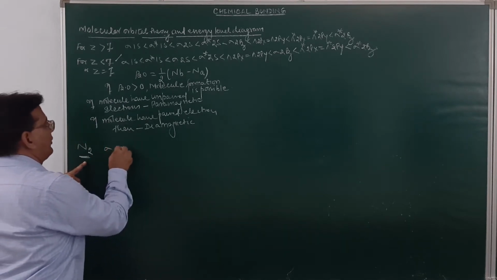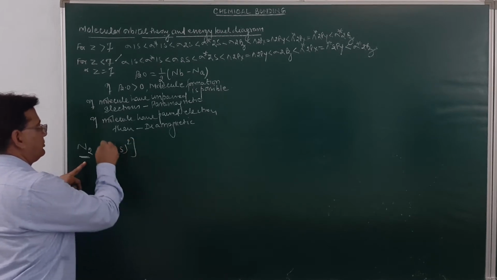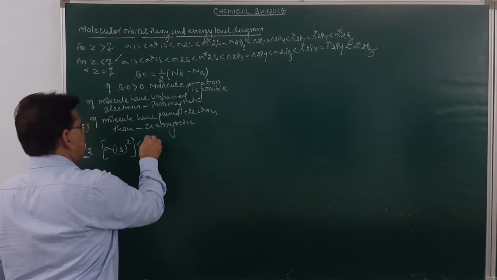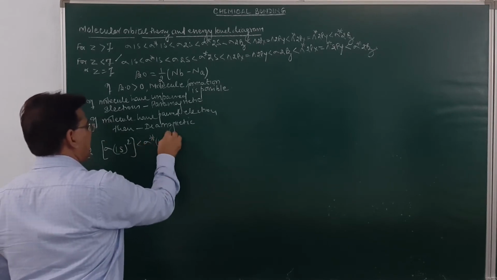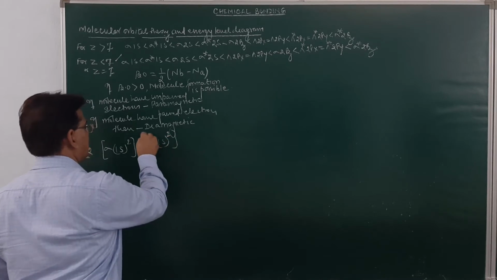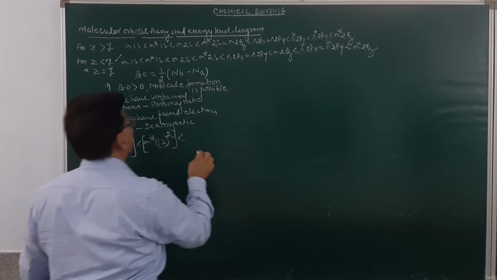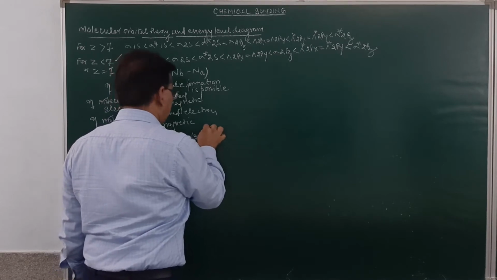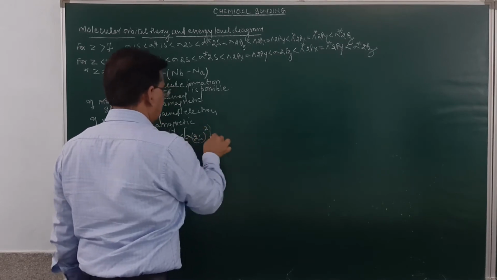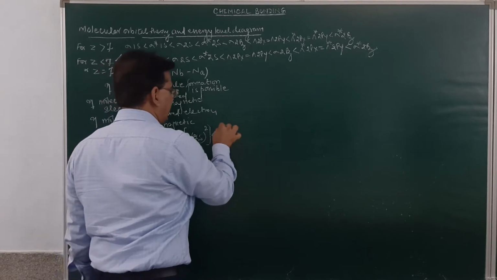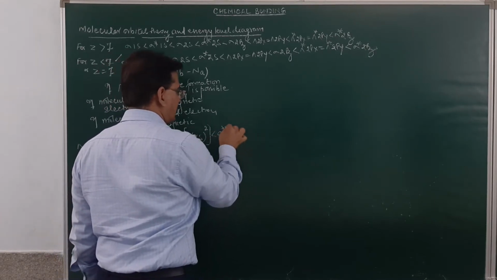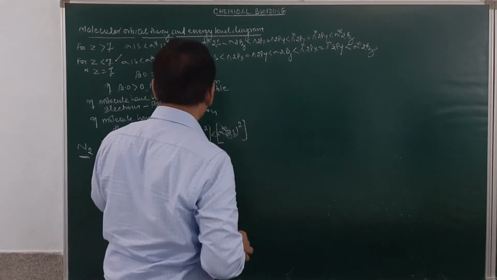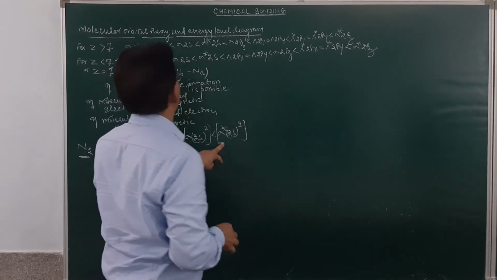Nitrogen, number of electrons 14. So it will be sigma 1s with 2 electrons, less than sigma anti-bonding 1s with again 2 electrons, less than sigma 2s with 2 electrons, less than sigma anti-bonding 2s with again 2 electrons.